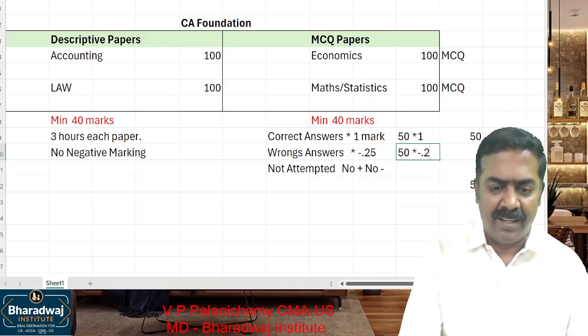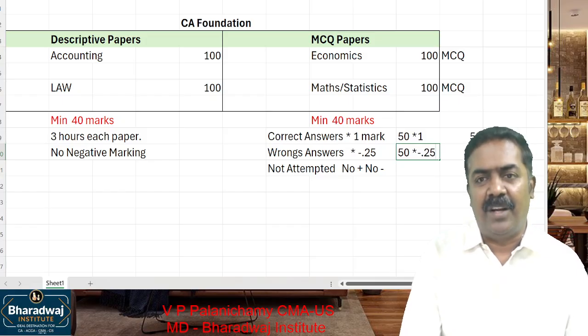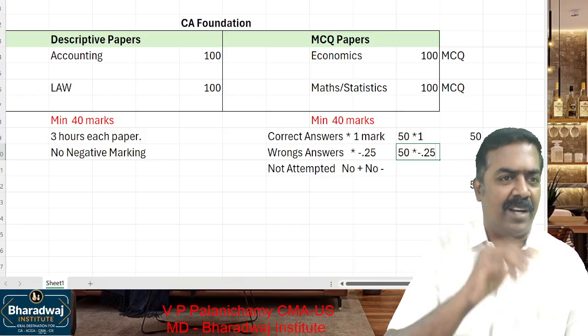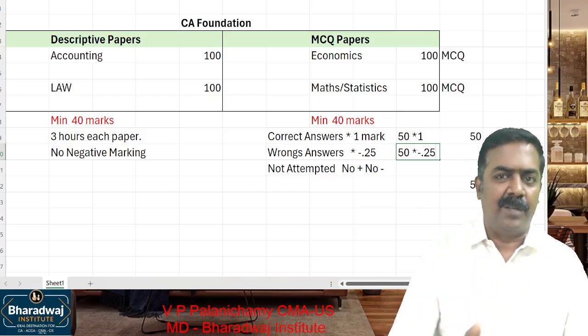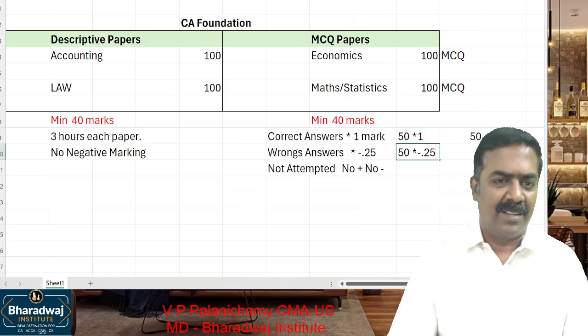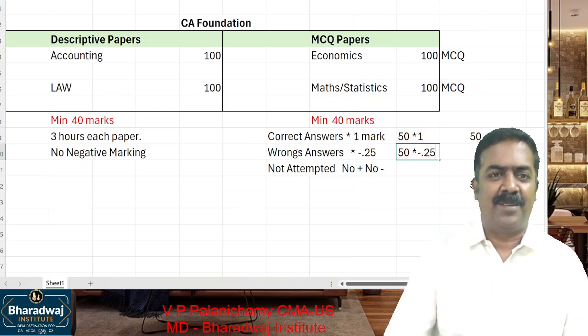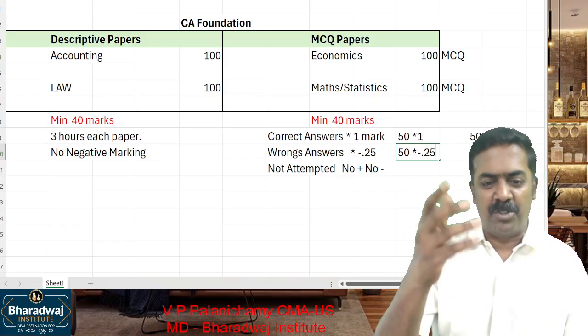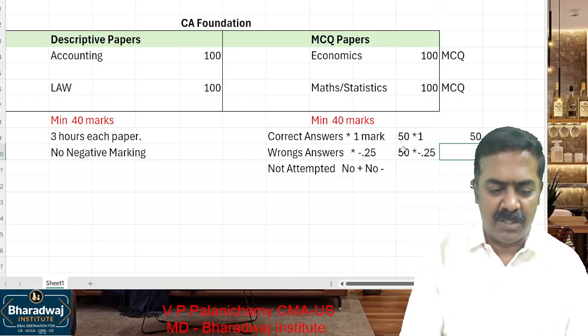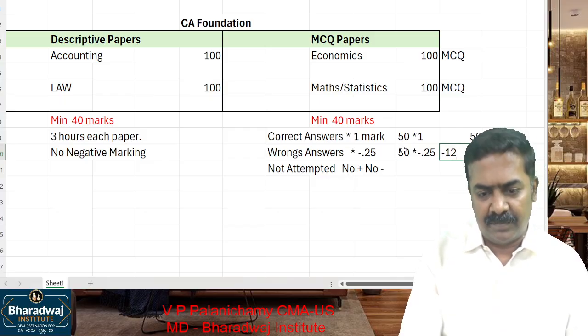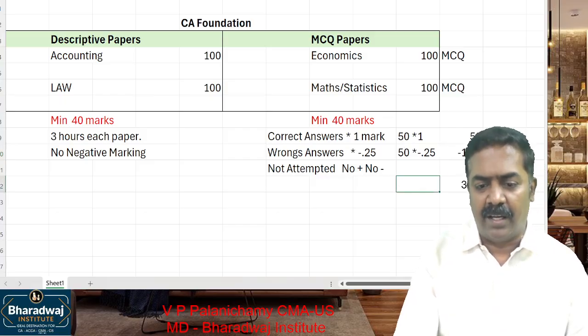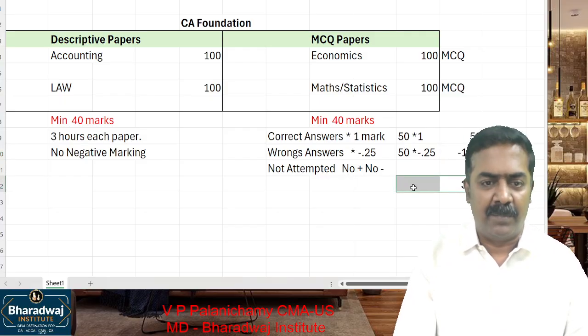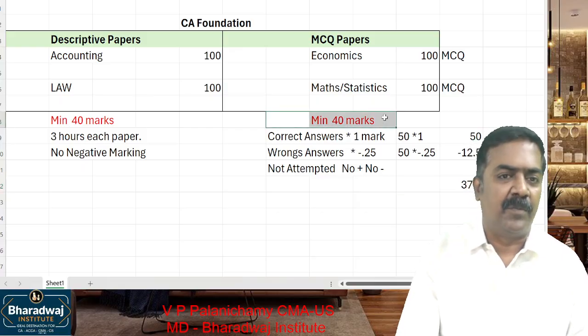Suppose the remaining 50 questions the student does not know, but has attempted a wrong answer. It will be like 50 into what? 50 questions you know correctly, you answered correctly, 50 marks is given. Remaining 50 questions you do not know the answer, but you shaded it. Just toss a coin and then shade. Let's assume all the 50 questions went wrong. How many marks will be negative? 12.5 negative. You will be getting 37.5 marks.